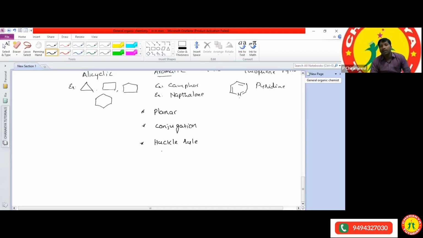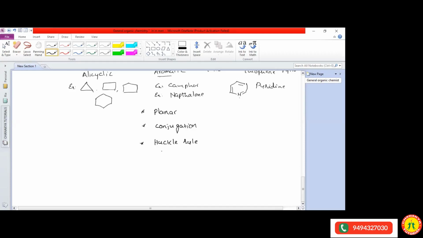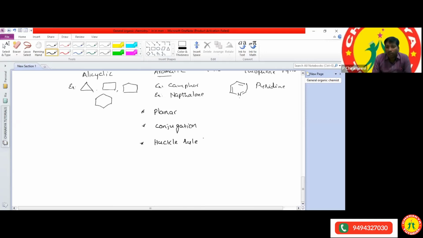They have to follow the Huckel rule. What is meant by the Huckel rule? Anjan, what is meant by the Huckel rule? Having 4n plus 2 pi electrons. Very good, sir. So if the compound has 4n plus 2 pi electrons, we can call it the Huckel rule. In this, n is an integer number. You can take 0, 1, 2, 3, 4. For benzene onwards, for benzene and all, the cyclic ring is 1, so we can take the n value as 1.